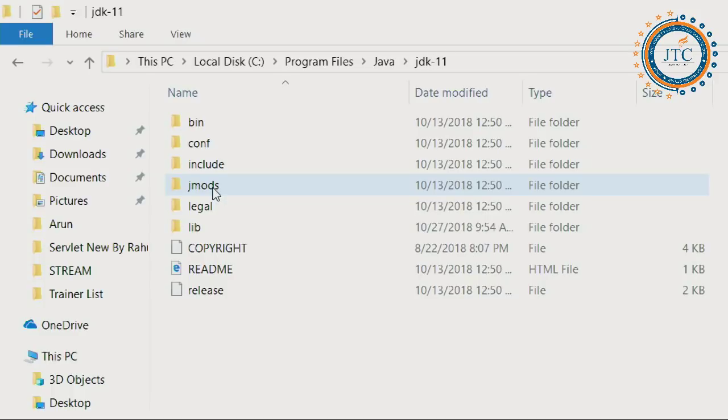Now, previously what we were saying was that Java is the object-oriented programming language, right? Java is, but at present, the starting of all these things was done from JDK 1.8.